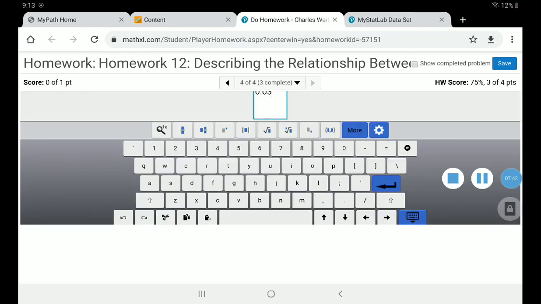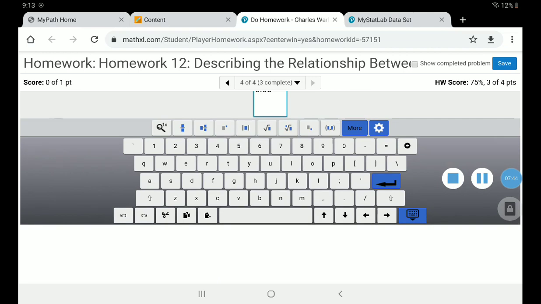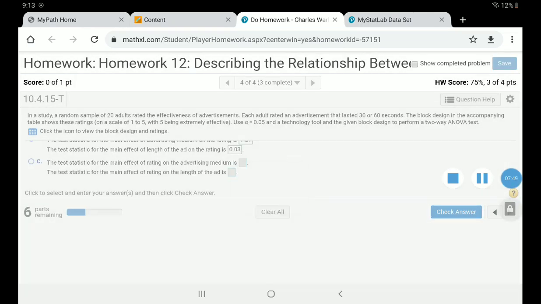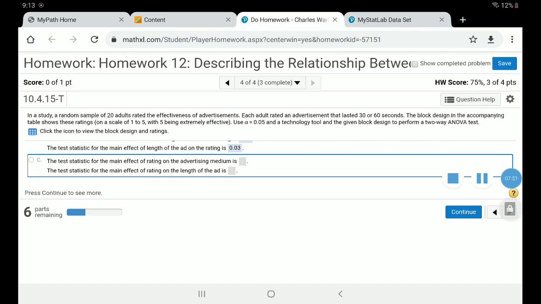All right, 0.03. That should be good to go. Let's check that out. Okay, that's good. Next.